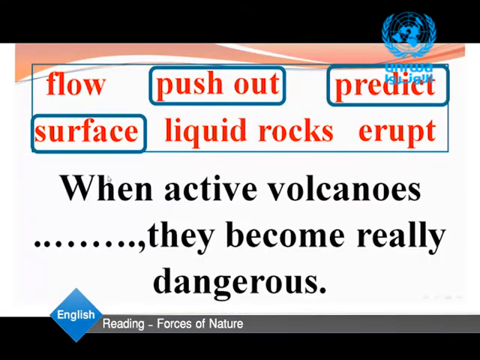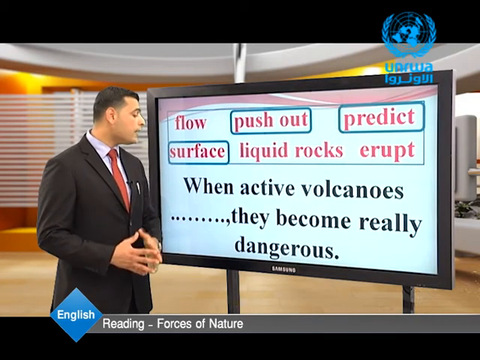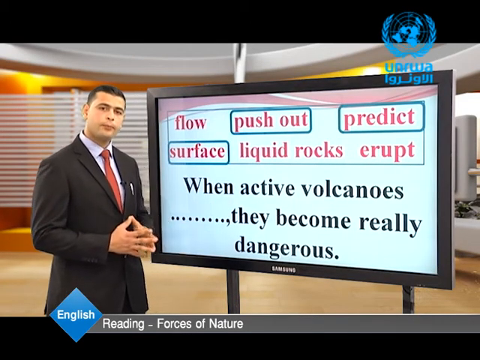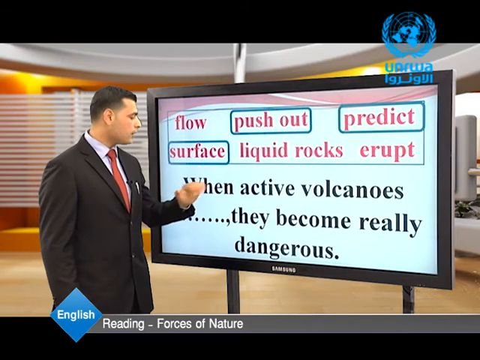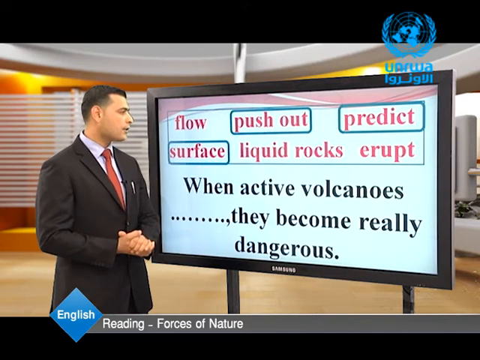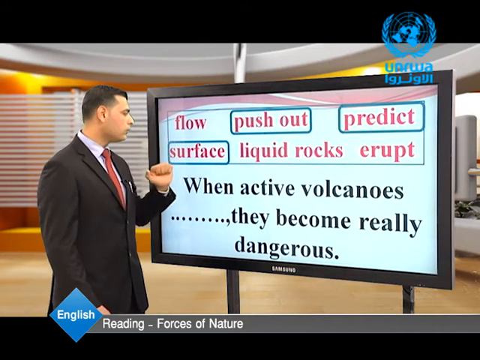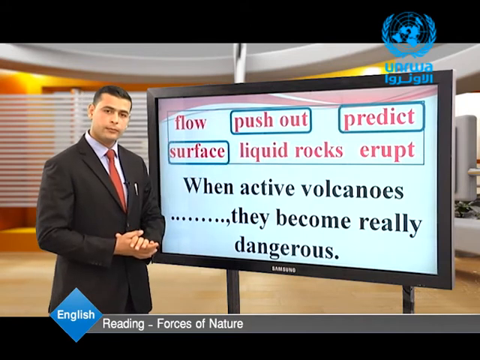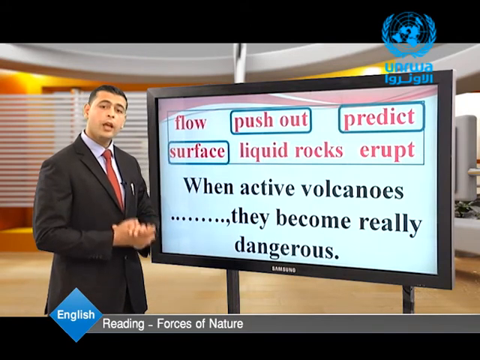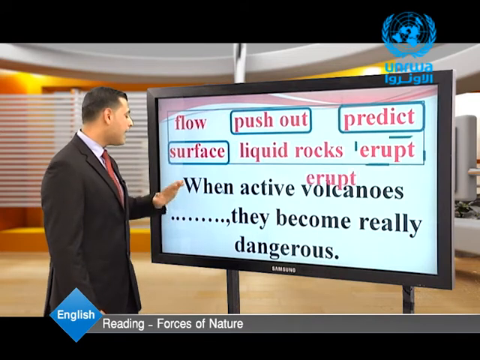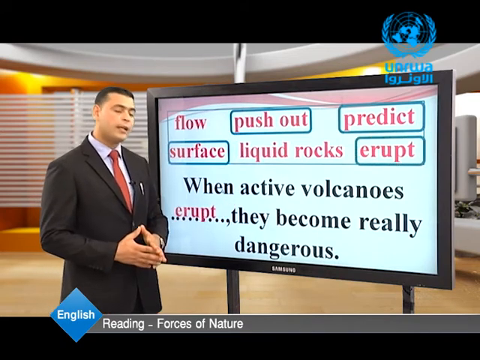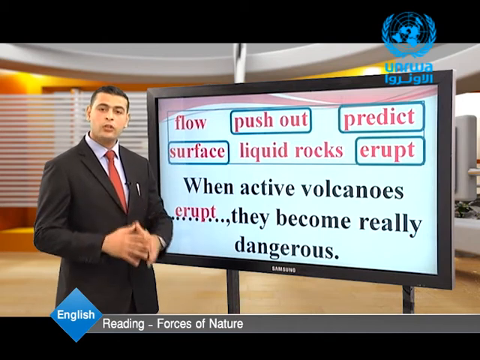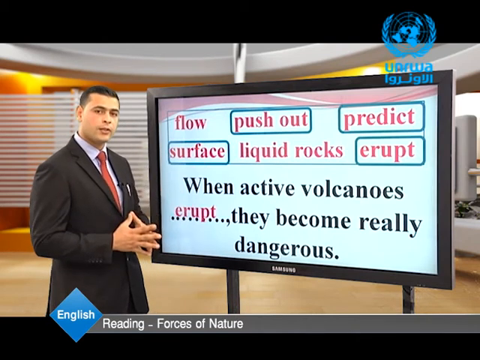Now let's move to the next sentence. When active volcanoes, they become really dangerous. Again, when active volcanoes, they become really dangerous. When active volcanoes flow, liquid rocks, or erupt? What do you think? Excellent. When active volcanoes erupt, they become really dangerous.